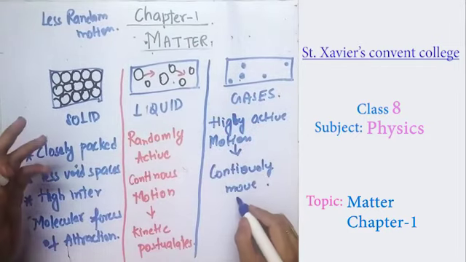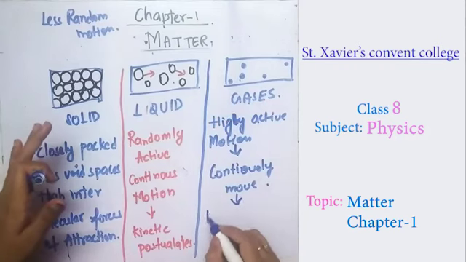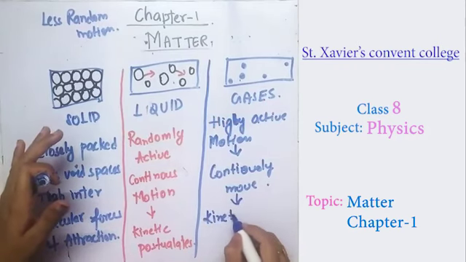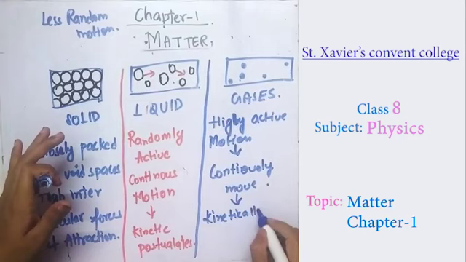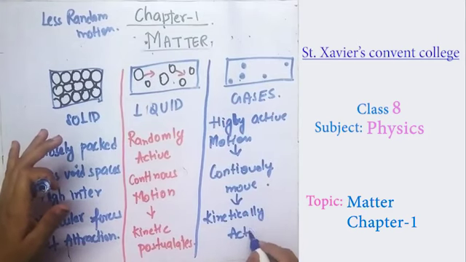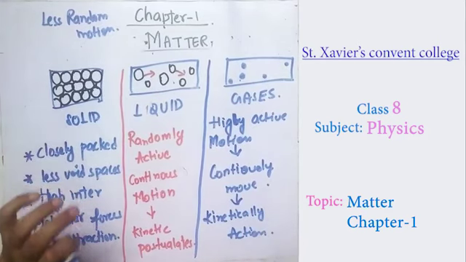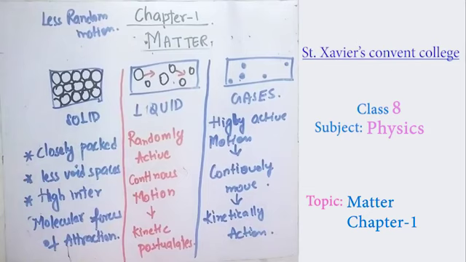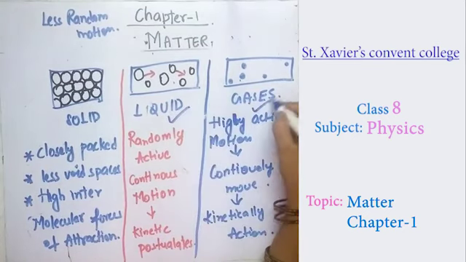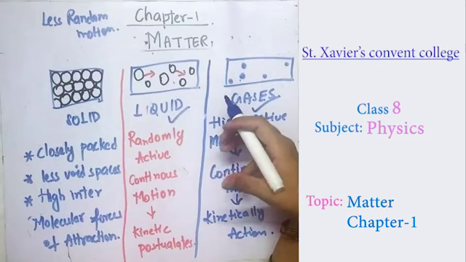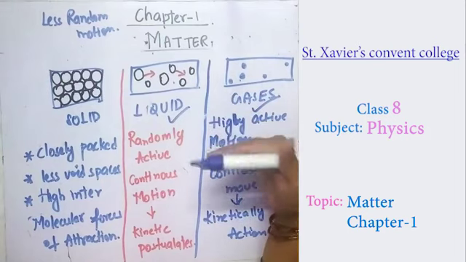When they continuously move, they become kinetically active and follow the kinetic theory postulates. So solids are not liable to have kinetic theory. Only the liquids and the gases have the tendency to follow the postulates of kinetic theory.